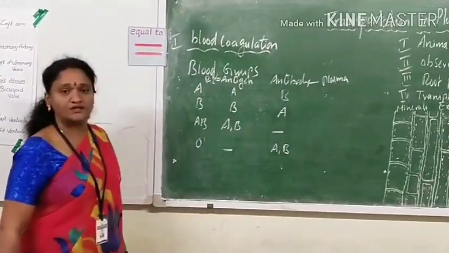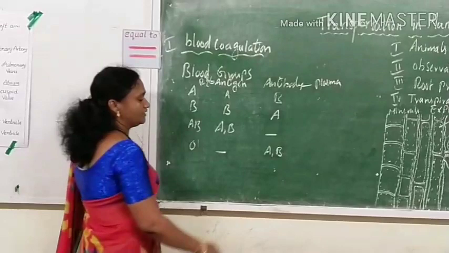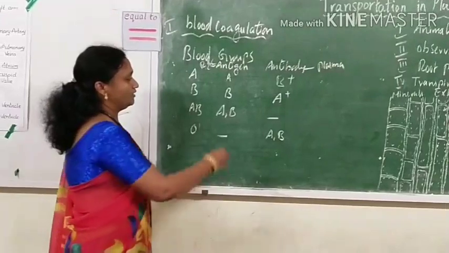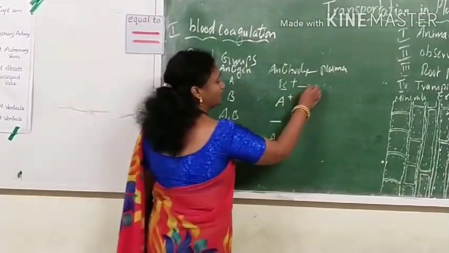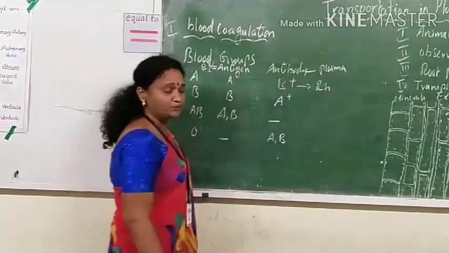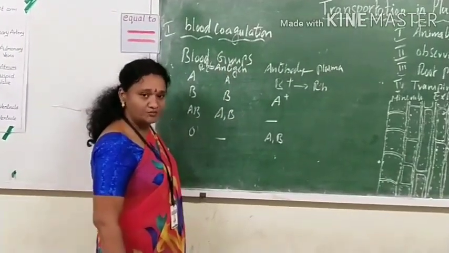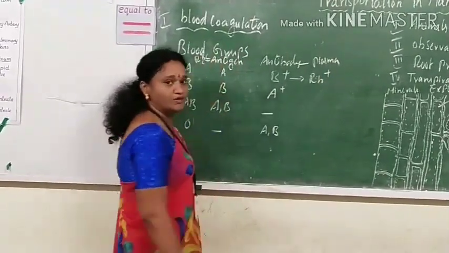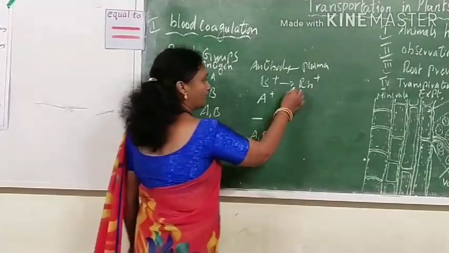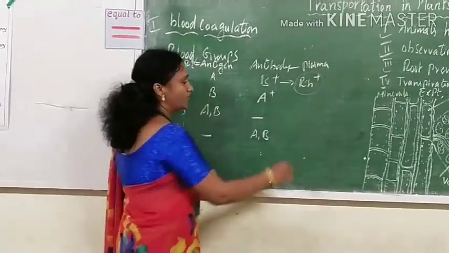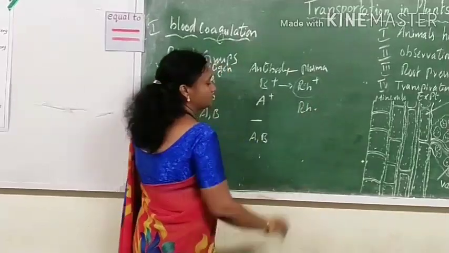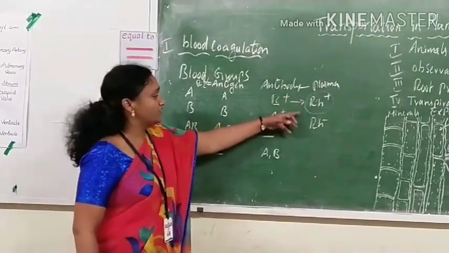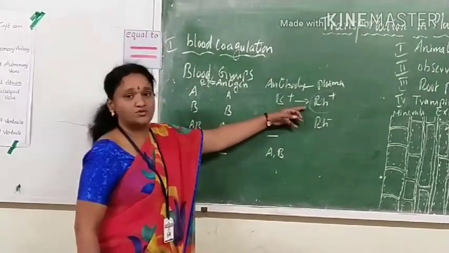And along with that, when you see your blood report, they will be giving either A positive or B positive. So that positive nature comes to the blood by the presence of RH antigen. People with RH antigen on RBC are called RH positive. So that's why we call it A positive. If people don't have RH antigen in their blood, they are called RH negative. The scientists discovered this RH antigen in the rhesus monkey, hence they kept the RH factor for the positive and negative nature.